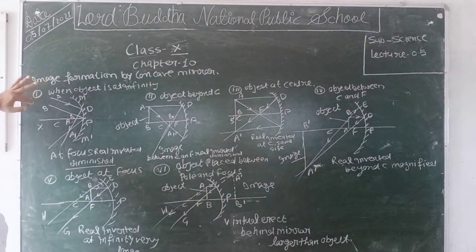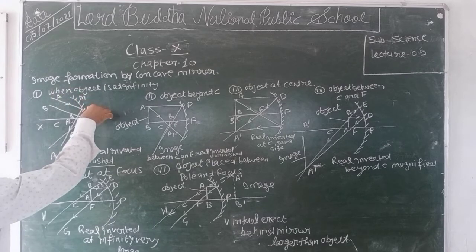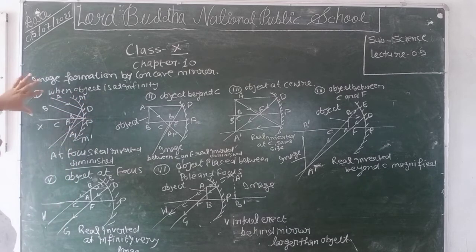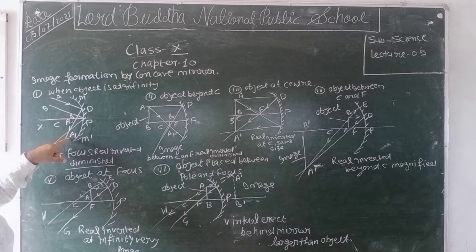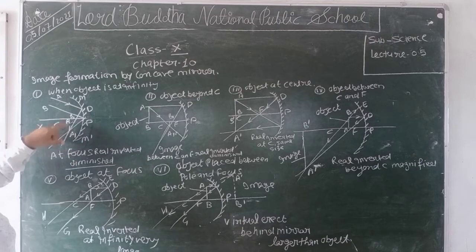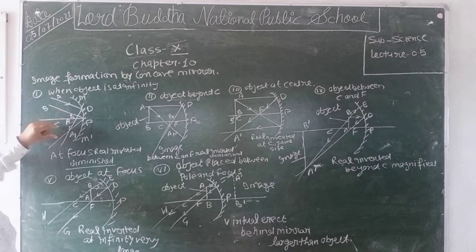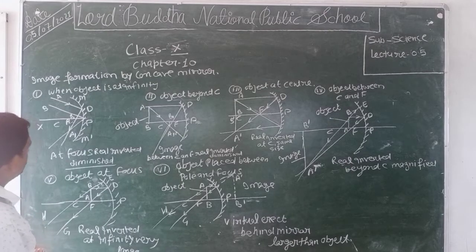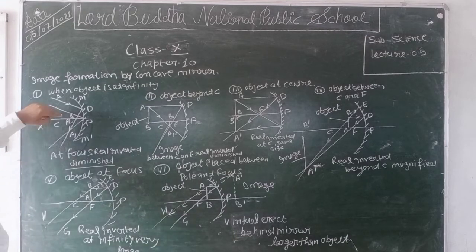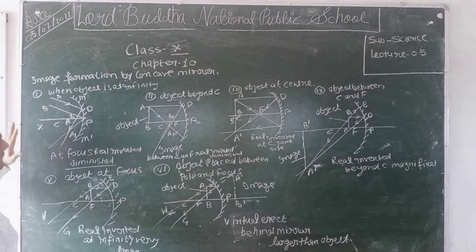The object AB is present at infinity. We take two rays from the object, AD and BP, parallel to each other. After reflection, they intersect at point A'. We draw a perpendicular on the principal axis as A'B', which will be the image of the object. We find that the image of the object is highly diminished. It forms at focus, real, and inverted.